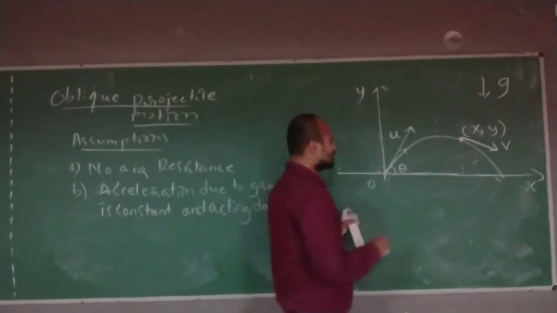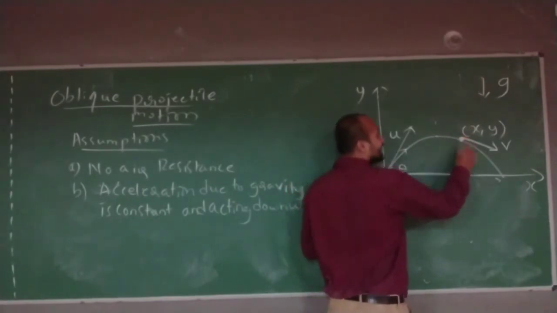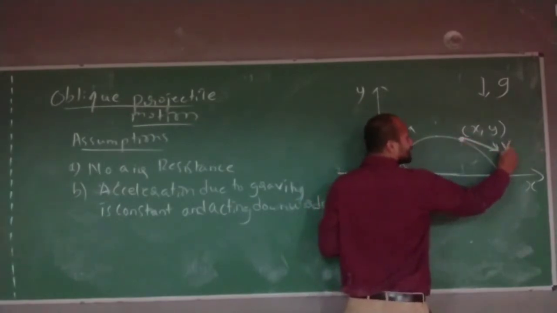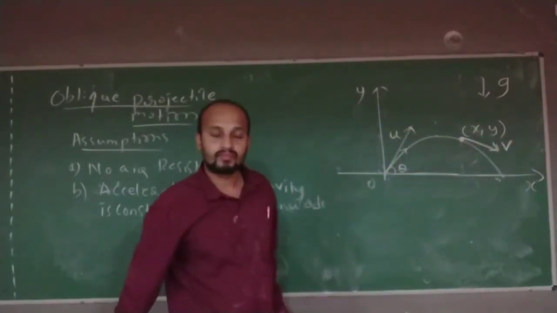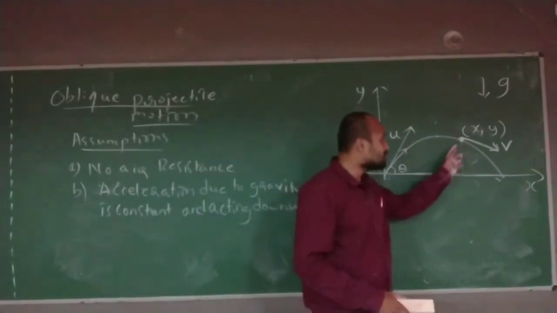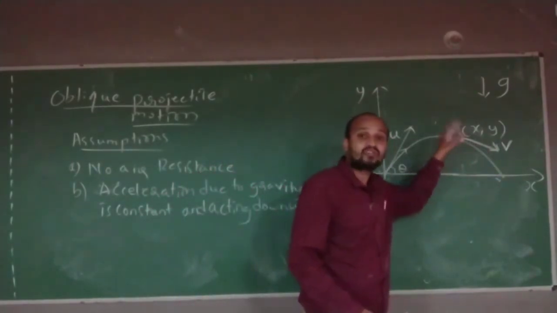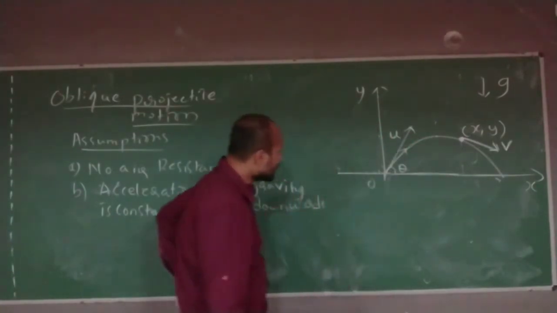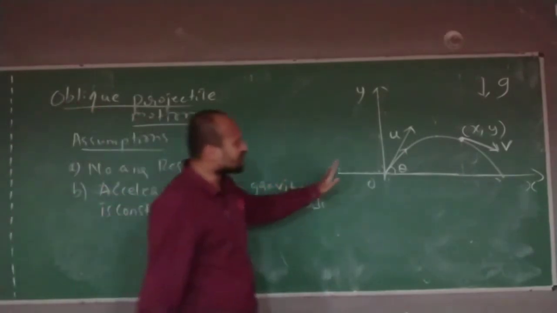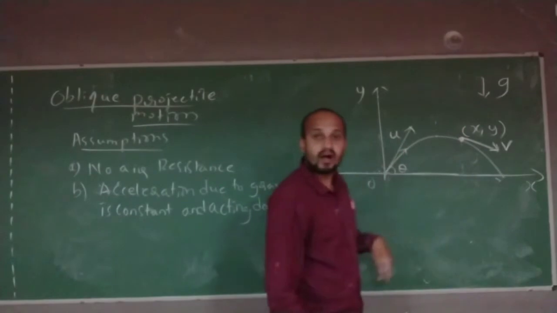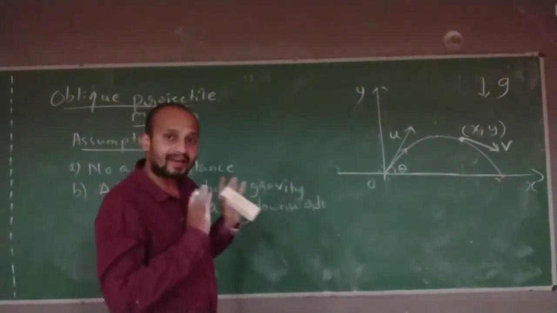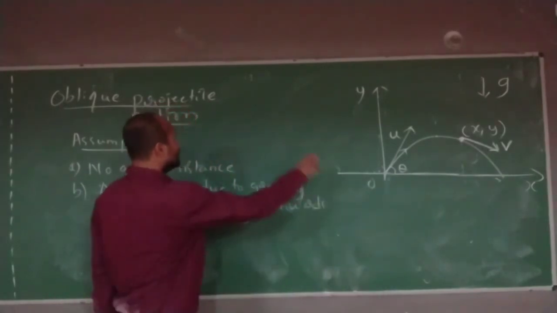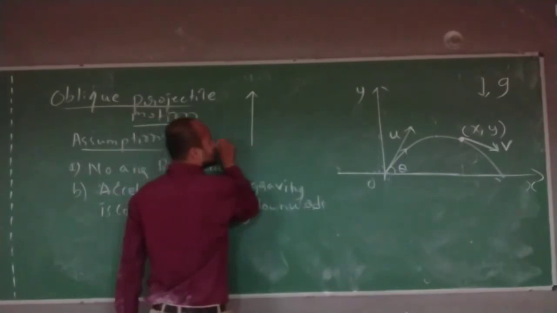So think that this particle has reached this point, x comma y, and at this point the object has velocity v. During its travel, its velocity is v at the point x comma y. X comma y is one of the positions of the projectile motion. If you want to calculate the position of the projectile, how to calculate? I said I am going to analyze things very sincerely along a single axis. Correct? If I make another diagram, what is that?